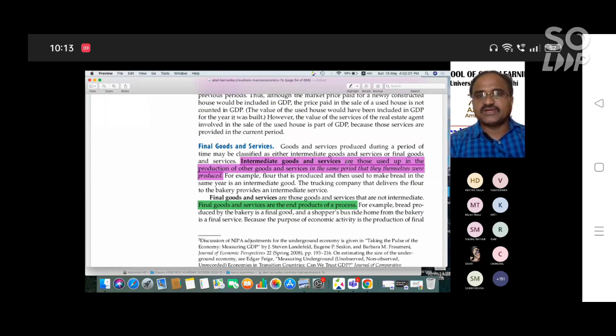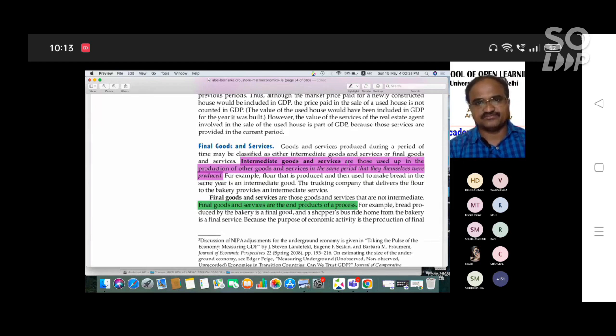So sometimes we are making a differentiation between final goods and services and intermediate goods and services. In national income, we are calculating only the final goods and services. We cannot include intermediate goods. What is an intermediate good? Intermediate goods and services are those goods used up in the production of other goods and services in the same period that they themselves were produced.